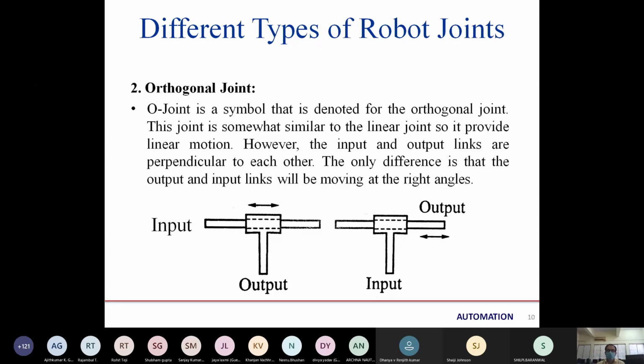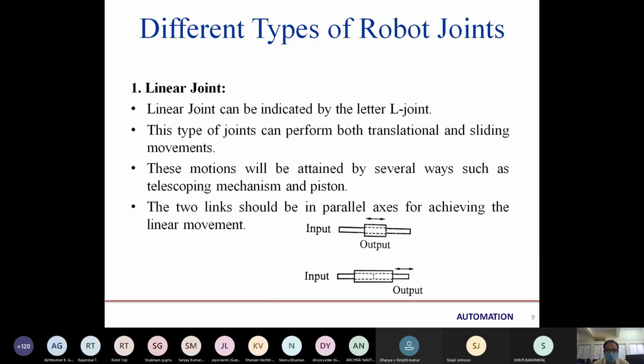Another one is the orthogonal joint. Orthogonal is basically nothing but the output joint being perpendicular. The translational and one more joint was there. Translational. Yes ma'am.